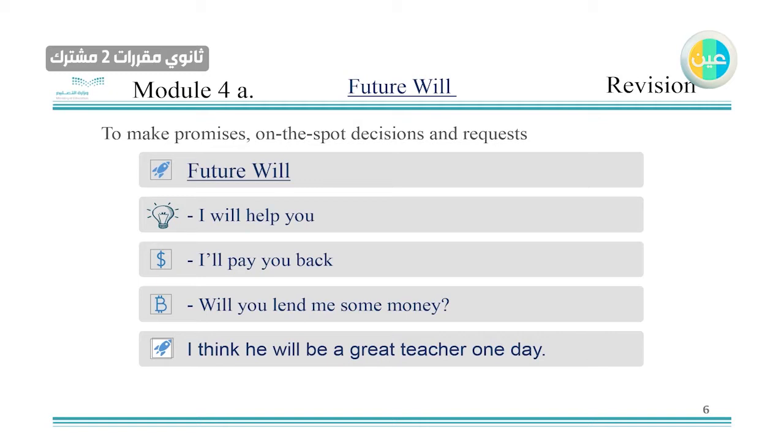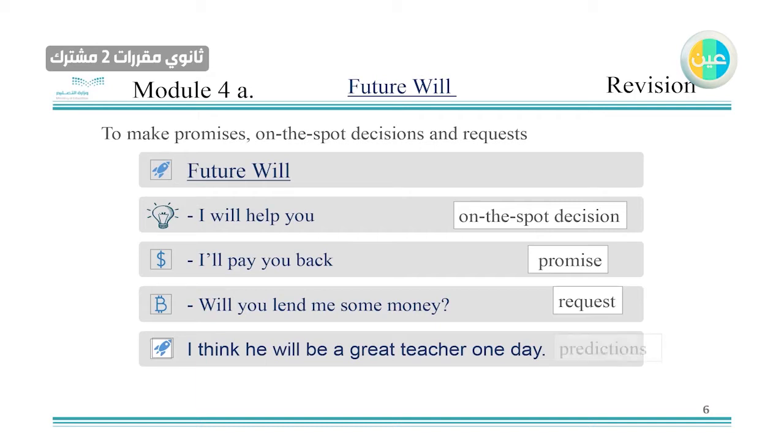For example, I will help you. Here, you are making an on-the-spot decision. Number two, I will pay you back. It's a promise. You're giving that person a promise. Will you lend me some money? It's a request. You're asking someone. And I think he will be a great teacher one day. This is something you think will happen in the future, so it's a prediction. So sometimes it means different meaning, but you will also use the future.